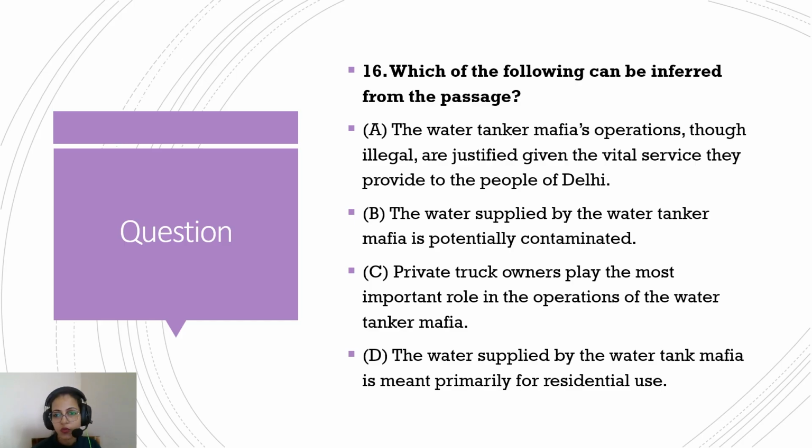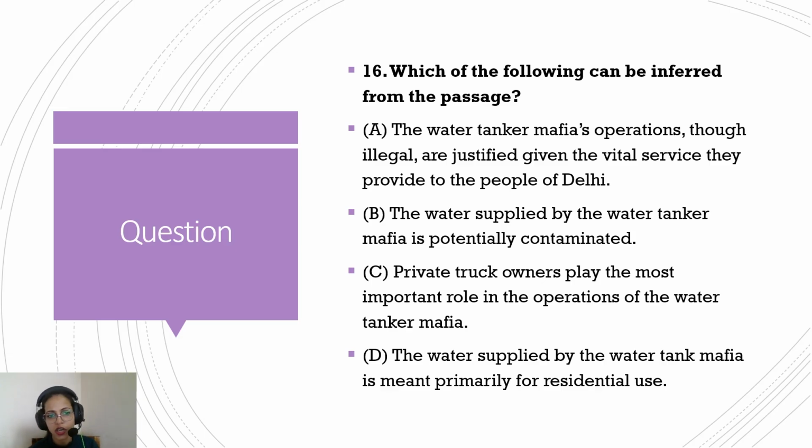Option B: the water supplied by the water tanker mafia is potentially contaminated. Okay, that sounds fair. I mean, that's what the passage is saying. Option C: private truck owners play the most important role in the operations of the water tanker mafia. No, everybody has some role. The farmer has a role, fixers have a role, truck agents also have a role. So everybody has a role. That's not the most, and that's not the inference we can get. Option D: the water supplied by the water tanker mafia is meant primarily for residential use. No, that's also not the case.